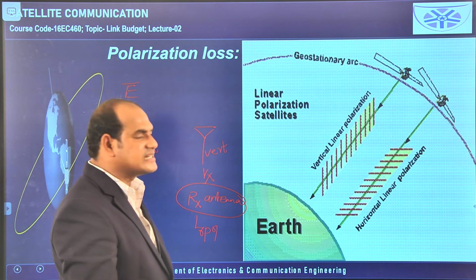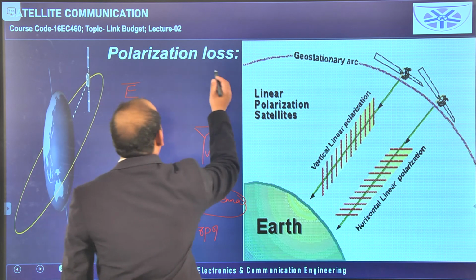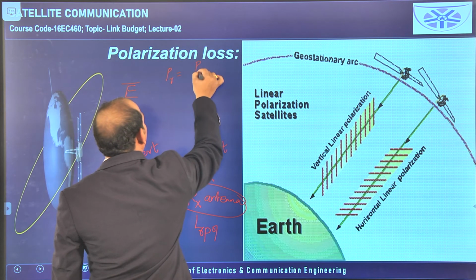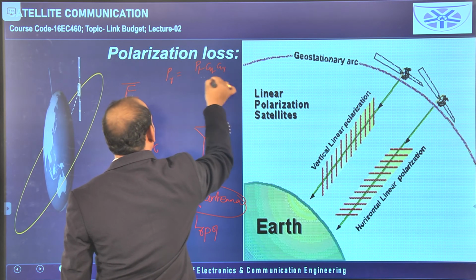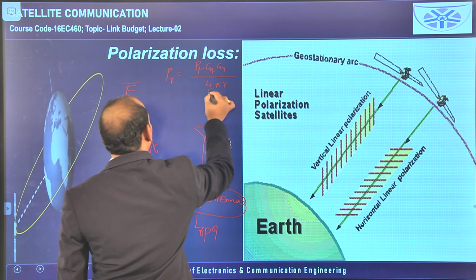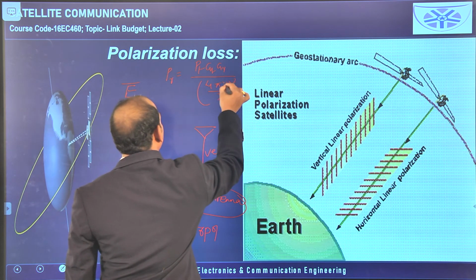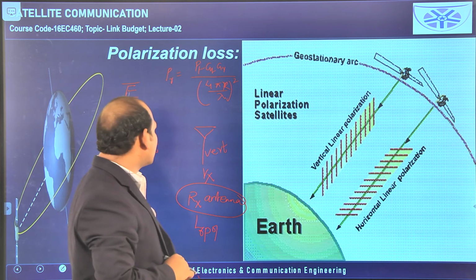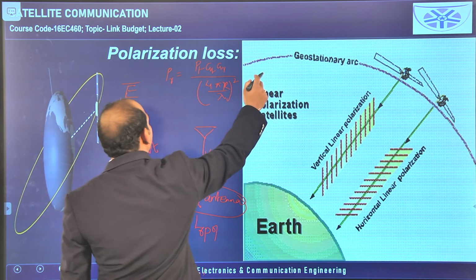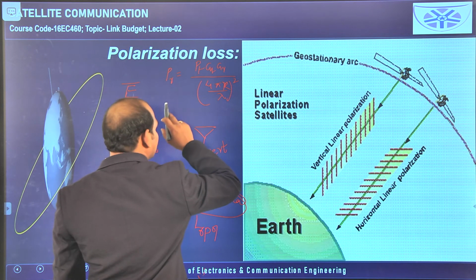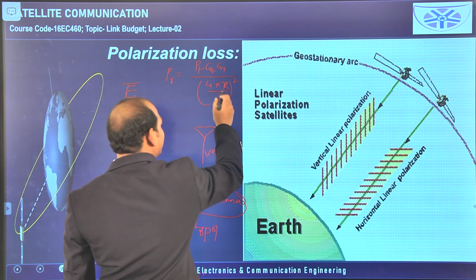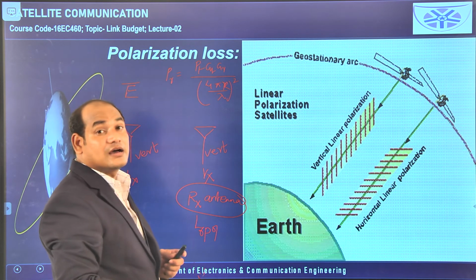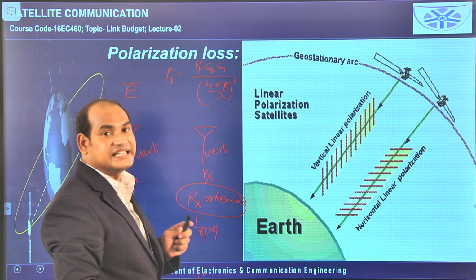And what about the path loss and atmospheric loss? Path loss we discussed in the last class. It is given by this equation: PR is equal to PT, GT, GR divided by the path loss, which in terms of the equation is (4 pi R by lambda) whole square, and this capital R is the distance between the transmitting antenna and the receiving antenna. As the distance increases, the received power decreases, because R is in the denominator. So, as the distance between the transmitter and the receiver increases, the PR value, that means the received power, will decrease.